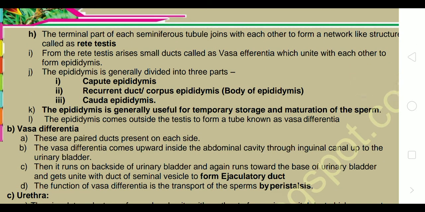From the rete testis arise small ducts which are called vasa efferentia, which unite with each other to form the epididymis, the upper part of the testes. The epididymis is generally divided into three parts: caput epididymis, corpus epididymis or the body of the epididymis, and third, cauda epididymis.